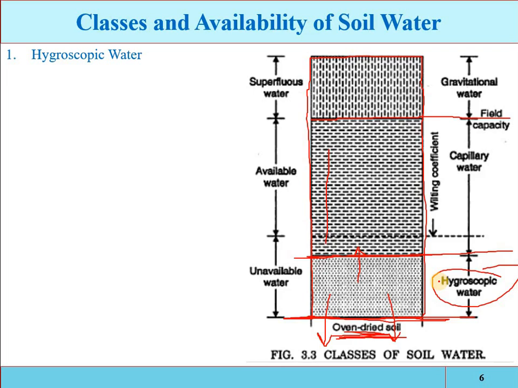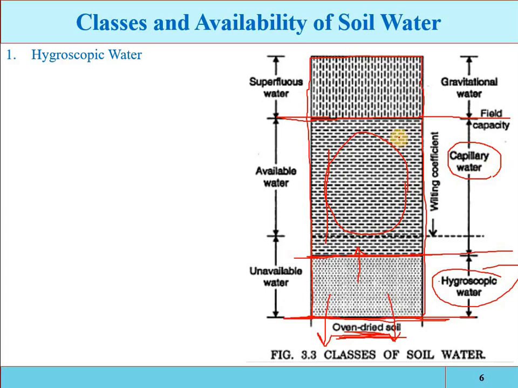Now that part in excess of the hygroscopic water, which exists in the pore space of the soil by molecular attraction, up to here, is called the capillary water. This water will be added physically. We have to add this amount of water.